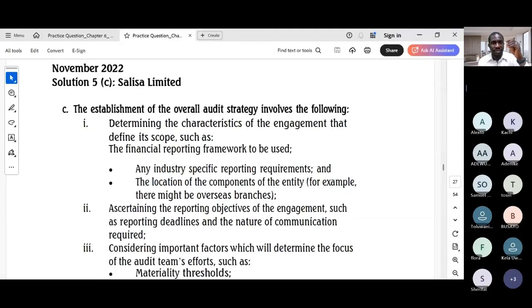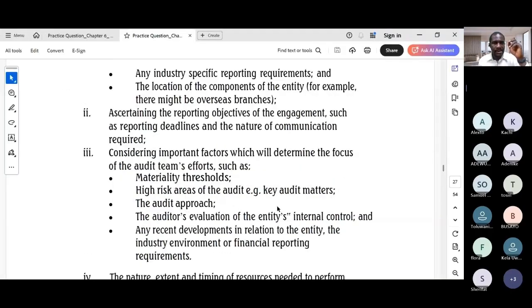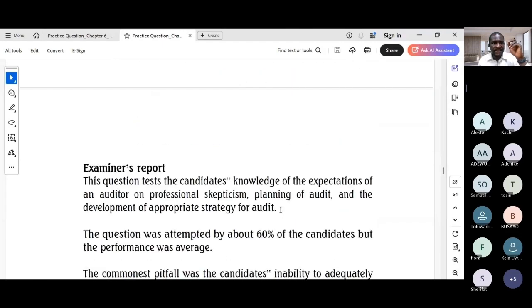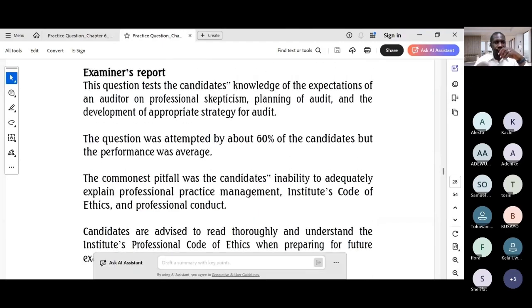Okay, so I think the solution is a solid but brief list of the key components of an audit strategy. It currently identifies the scope, the reporting objectives, the focus, and the resources. Okay, so let's see the examiner's report. The examiner's report indicates that many candidates struggle with this and with broader ethical and professional conduct topics, which were also part of the question. Okay, so the other parts.